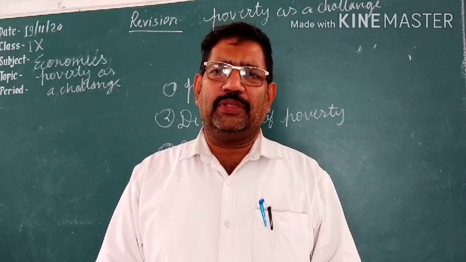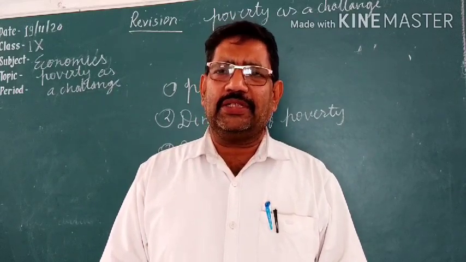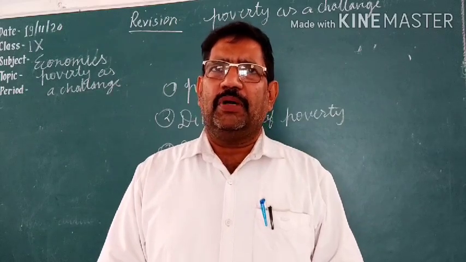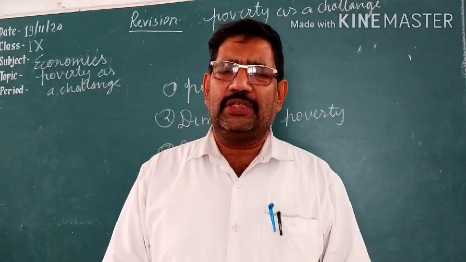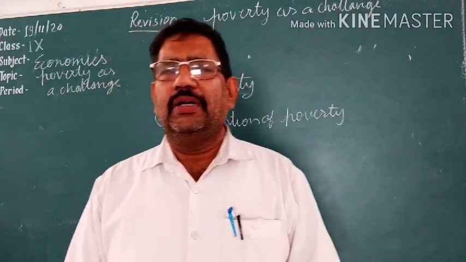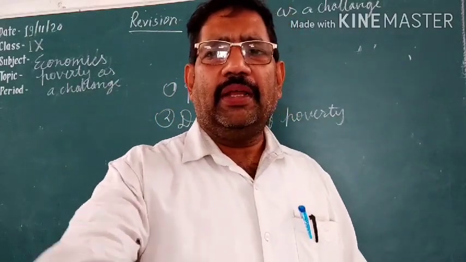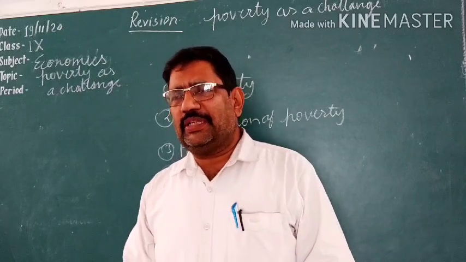The value of money decreases or increases. That is why poverty line estimation also changes according to the value of money. And also the poverty is not same all over the world.